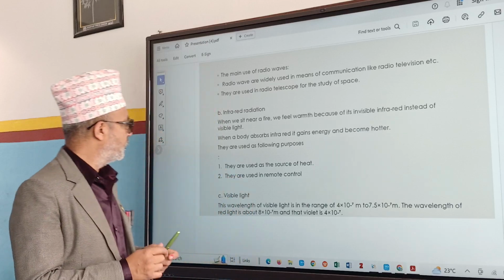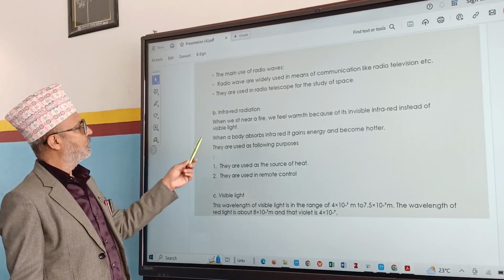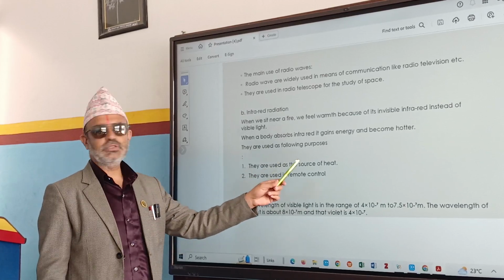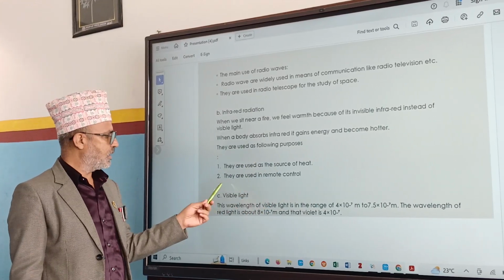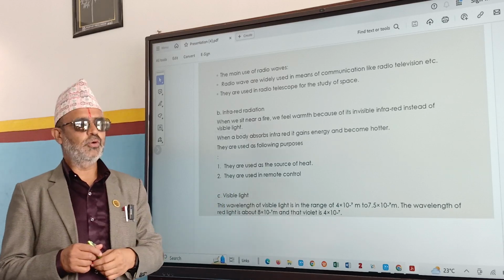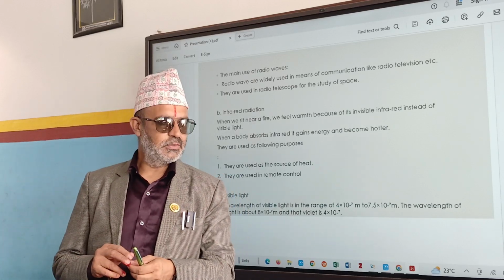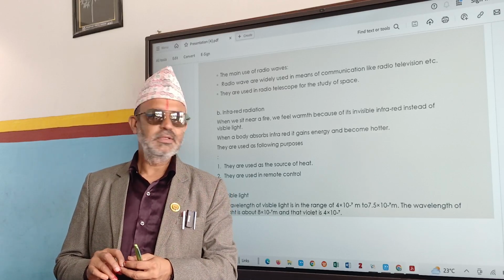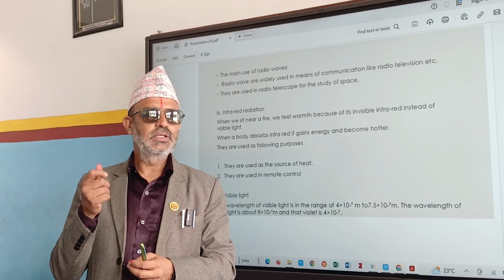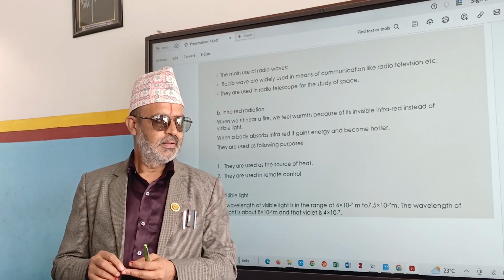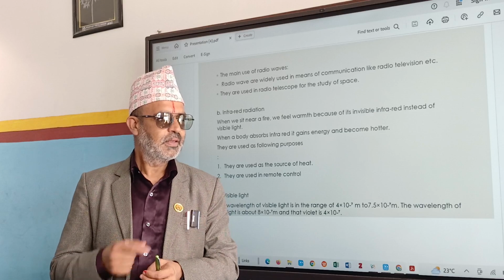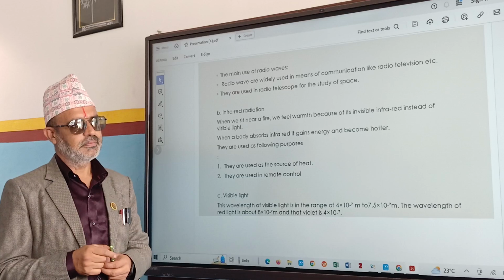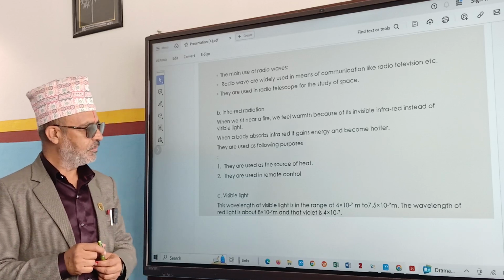Okay, infrared rays. And what are the uses of these infrared rays? Number one, they are used as a source of heat. Number two, they are used in remote control. How many of you are using a television at home? Do you use infrared remote controls? For this smart board also there is a remote control. Off and on can be done with the help of the remote control.